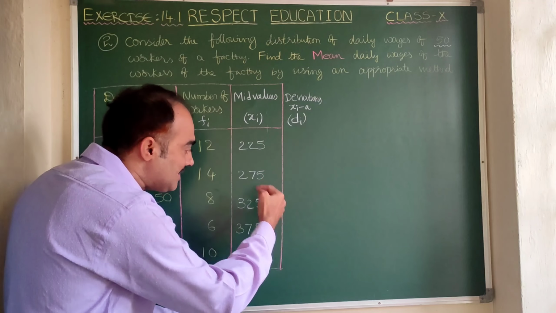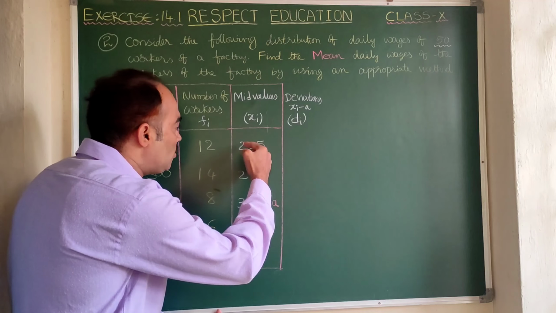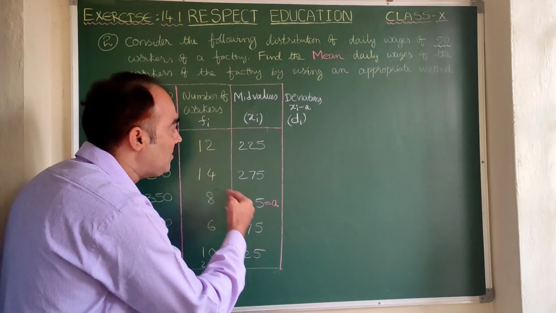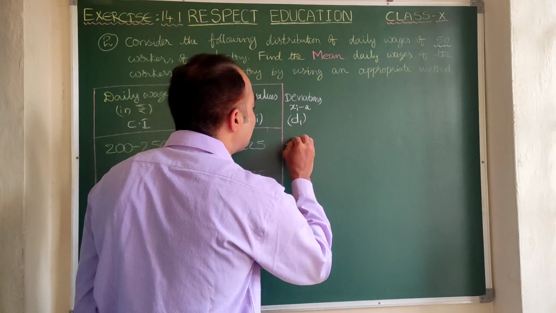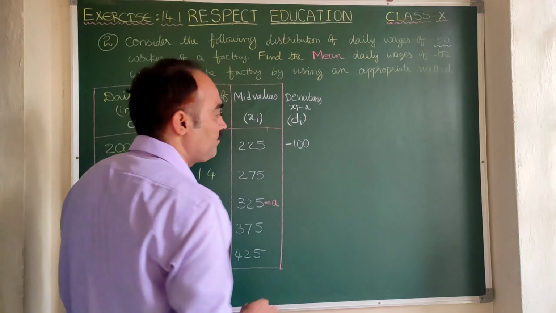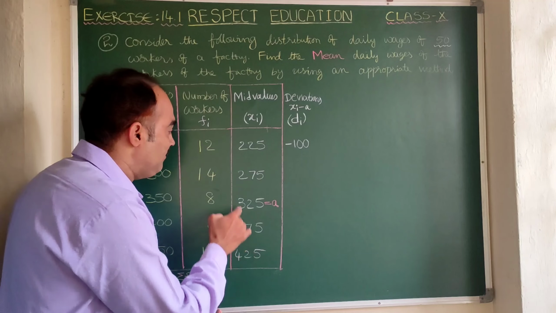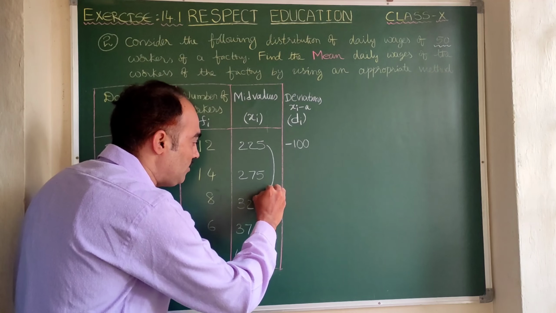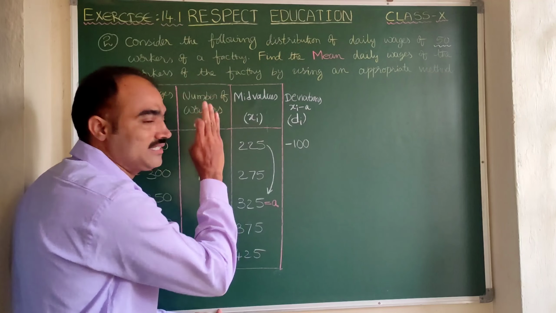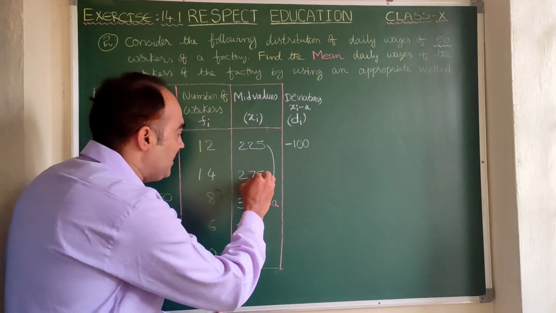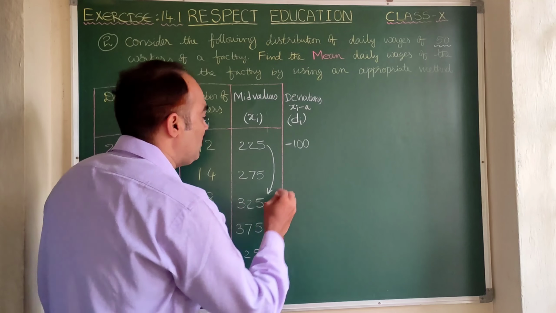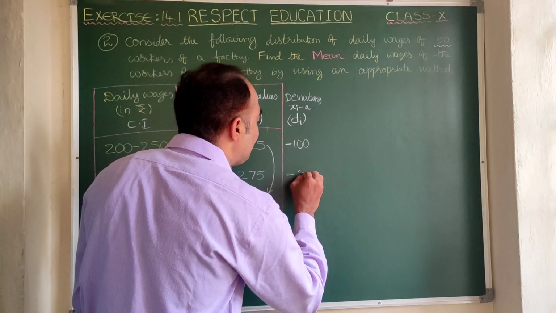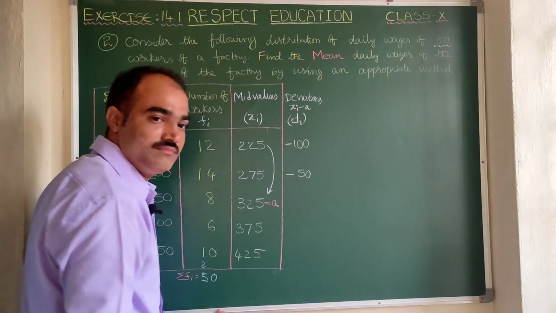Xi minus A. That means here you see 225 minus 325 is minus 100. Clear? Same way. See, from this side to this side, don't be confused. From here to here you have to subtract, but not in reverse. Same way. 275 minus 325 is minus 50. Is it clear?